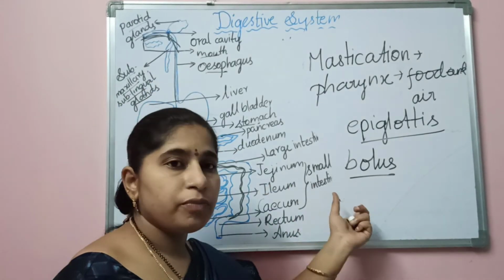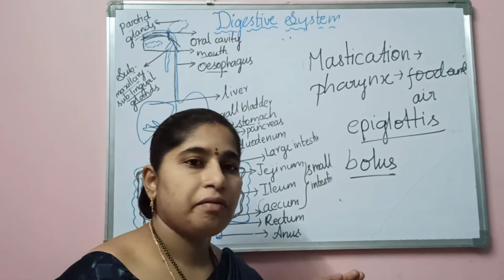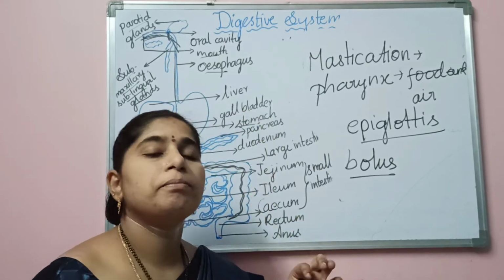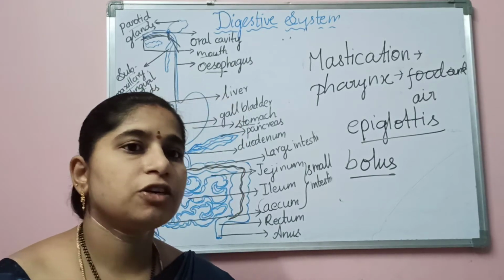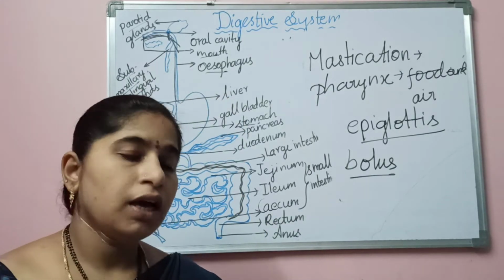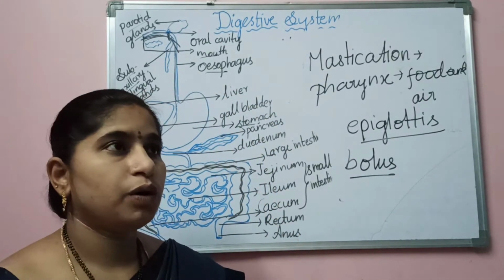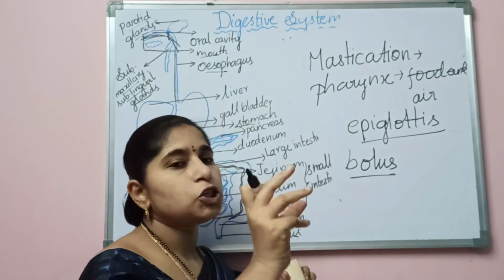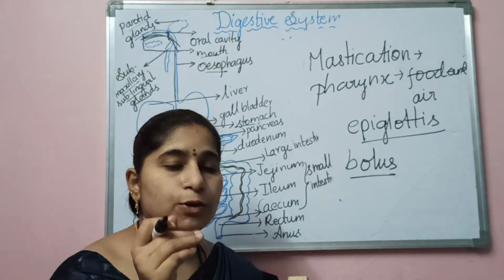In the mouth, the salivary amylase will be present. The salivary amylase converts the complex carbohydrate starch into simpler sugars, not completely; only 30% of it will be digested in the mouth, and mastication occurs in the mouth. The masticated food is converted into the shape of a round ball-like structure called bolus. The bolus has to pass from the mouth into the pharynx.